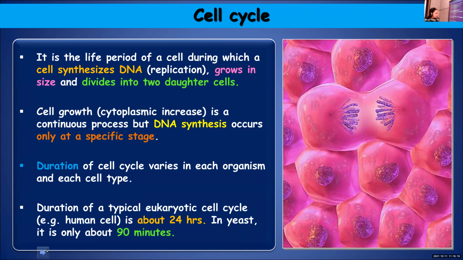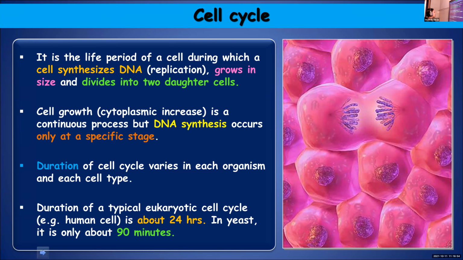Duration of the cell cycle, that you cannot generalize. It is different for different organisms, and it can also differ for each cell type. Here they have given examples of two organisms, one a fungus and one our own cell.